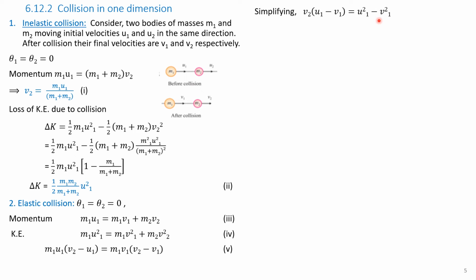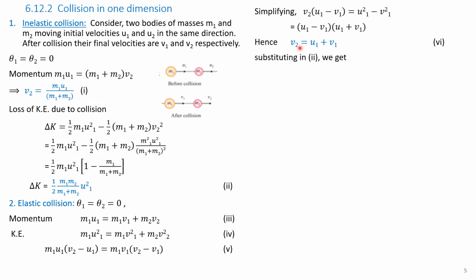This can be expanded using the formula a square minus b square equals (a plus b) into (a minus b). Therefore, the right hand side is (U1 minus V1) into (U1 plus V1). The term U1 minus V1 can be cancelled on both the left hand side as well as the right hand side. Therefore, we get V2 is equal to U1 plus V1. Let it be equation 6.